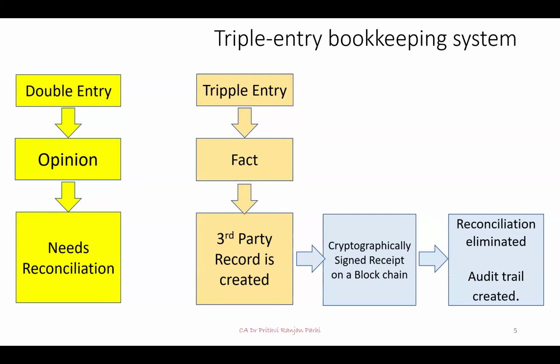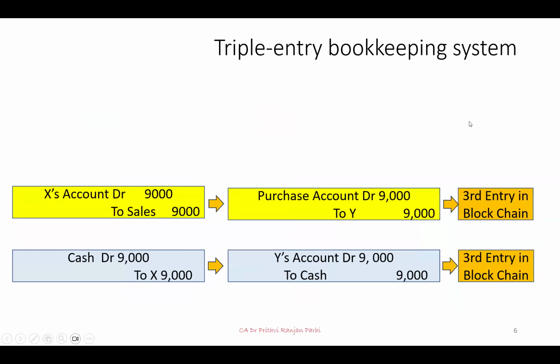Okay. So under the triple entry system of accounting, what happens? A file is maintained, or a ledger is maintained, on a blockchain. Once that is maintained, that ledger will show the fact. Therefore, reconciliation can be totally eliminated and an audit trail can be created.